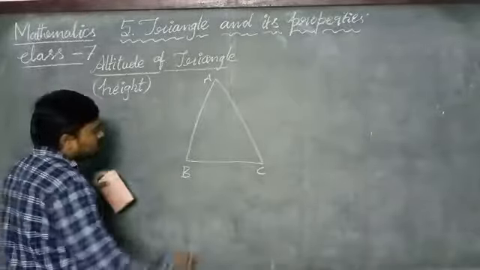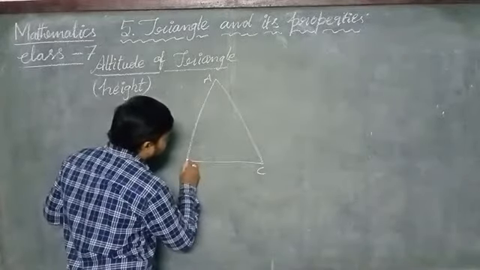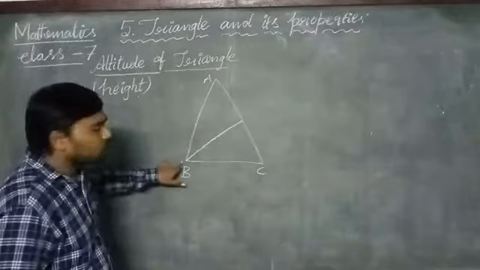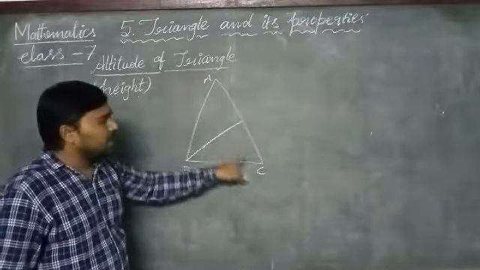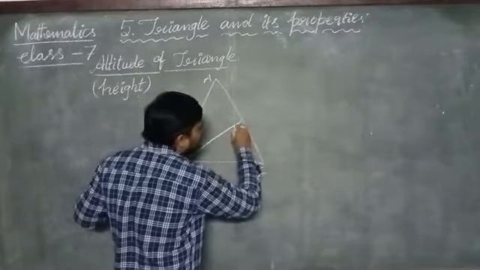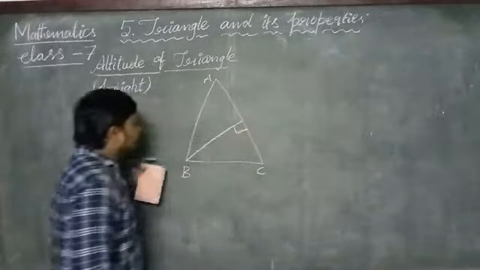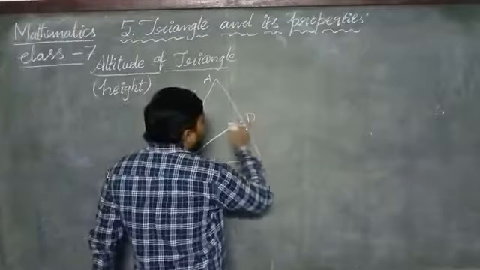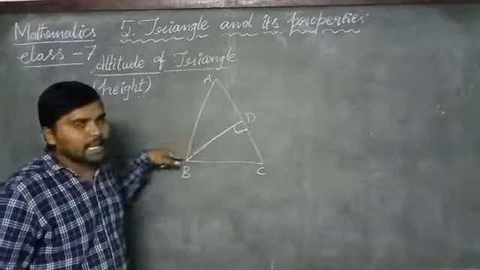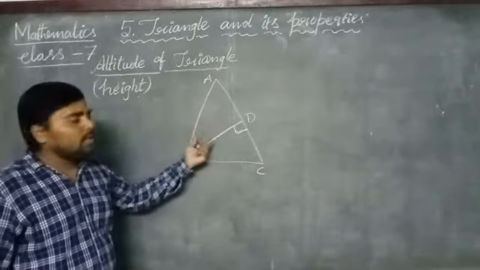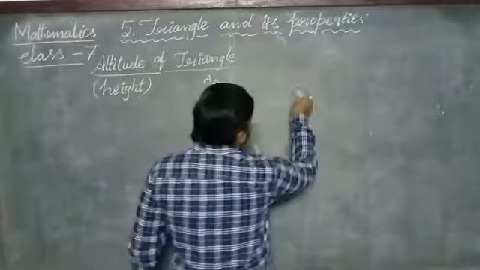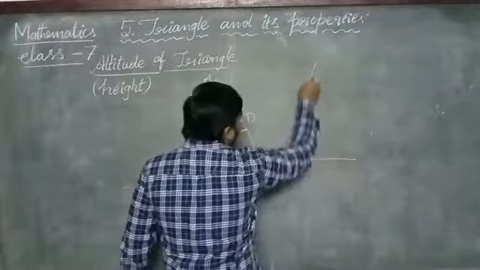Suppose you draw the line segment which joins vertex B to AC and which is making an angle of 90 degrees, then this is BD. It is also showing the height of a triangle. BD is called the altitude of the triangle. Okay, now let us see for C.